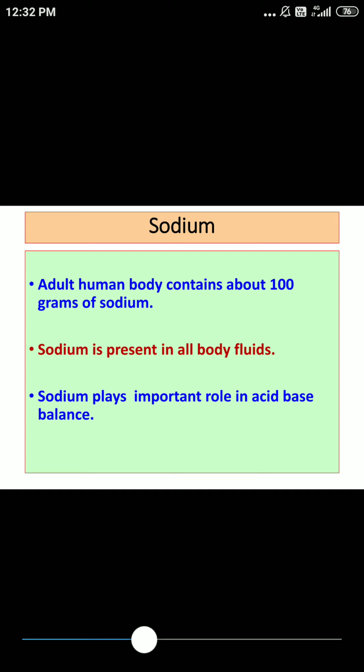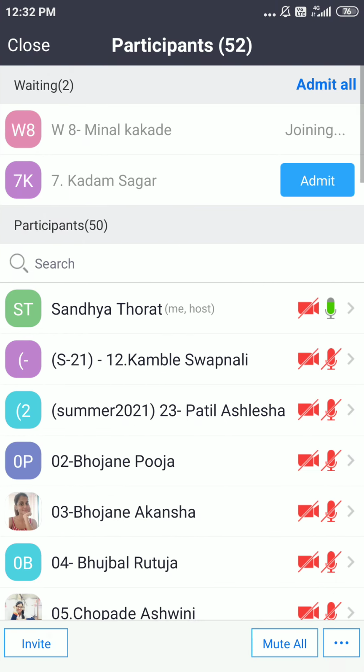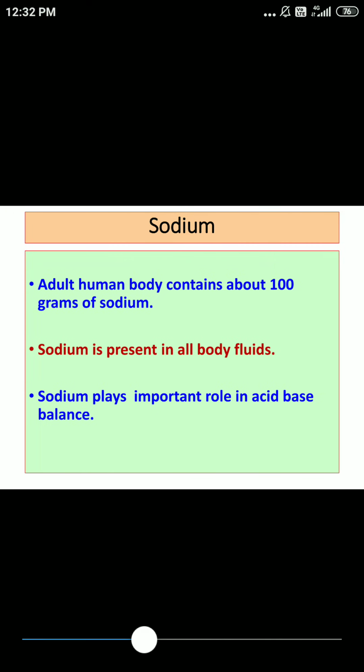It helps to maintain ECF volume, the extracellular fluid volume, and in addition, sodium maintains excitability of muscles as well as nerves. So it is important for maintaining excitability of nerves and muscles.